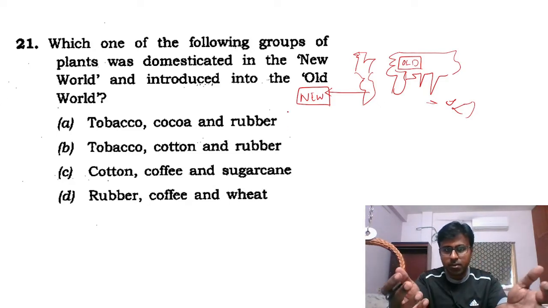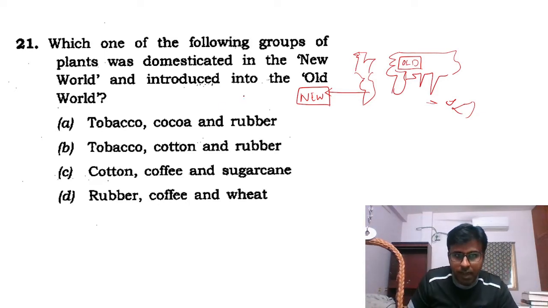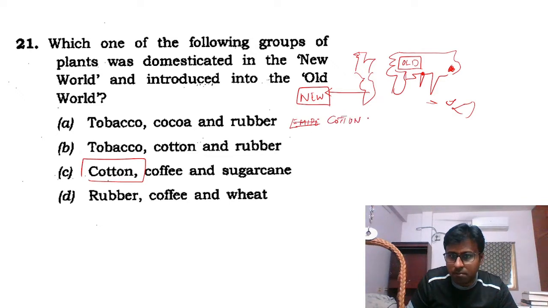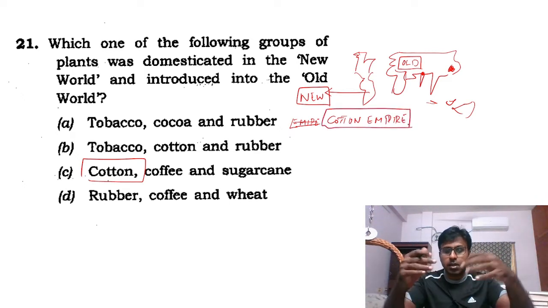In this one, I did not know the answer, but I knew for a fact about cotton. For example, Europeans got cotton from two places, China and India, because there was a book called Empire of Cotton, or Cotton Empire. This was the book I was reading at that time. It was about how cotton helped build the colonial state of Britain.